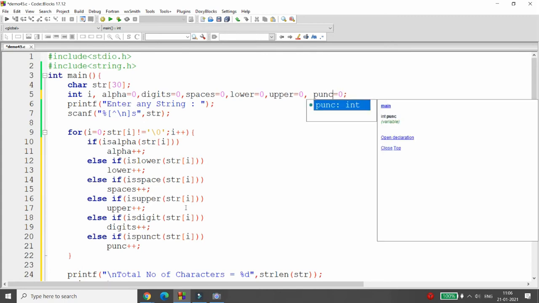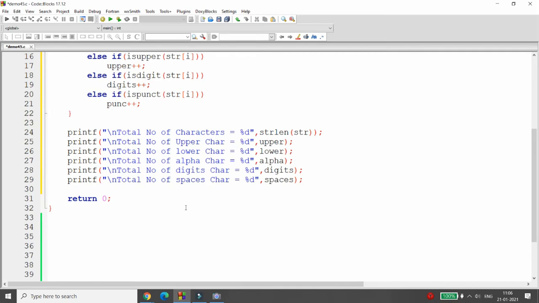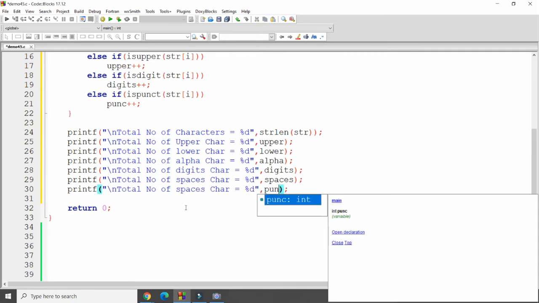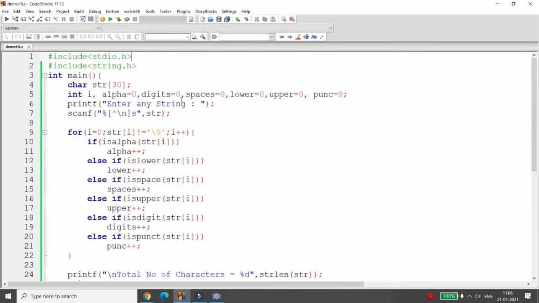Punctuation is equal to 0, that is punc, and here you can just print the punctuation variable that is declared over here. So how many punctuation characters are there? How many alphabets are there? I want to just increase the size of the array. So I'm writing here str of 100.